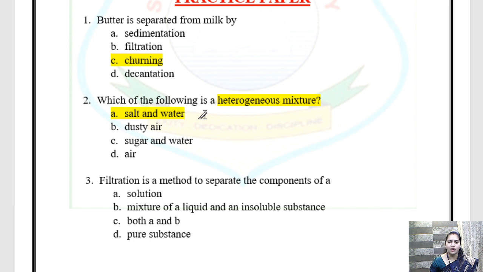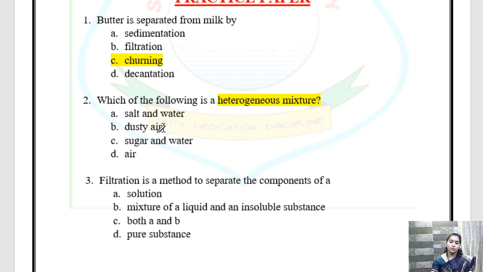So salt and water is a homogeneous mixture because it gets mixed completely and we see a uniform structure. So salt and water is not an option. Dusty air. The air which is dusty. Dusty air means the air consists of dust particles, it consists of soil, it consists of various small particles. जो हमें धुंधला दिखता है, जो धूल हमें दिखती है, that is dusty air.